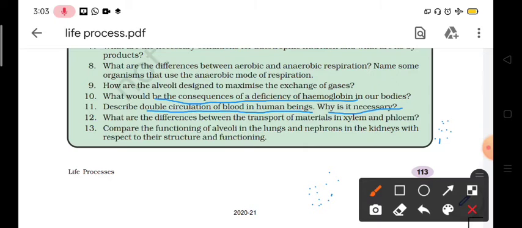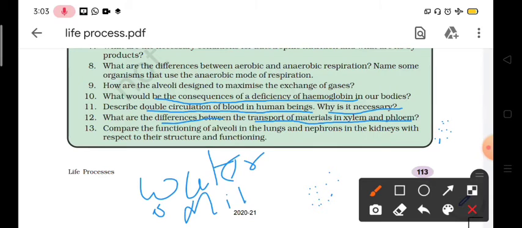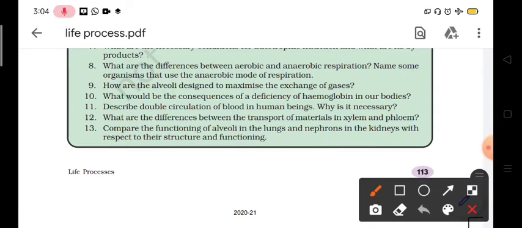The next question, what are the differences between the transport of material in xylem and phloem? So in xylem the transport of water and minerals takes place, while by the phloem the transport of food takes place. And the other difference we can give is the direction of transport: in xylem it is only in upward direction, while in phloem the transport takes place in all directions. So these are the two main differences.